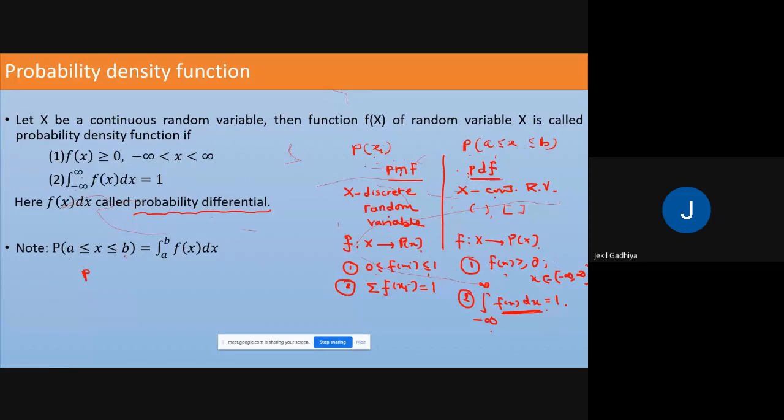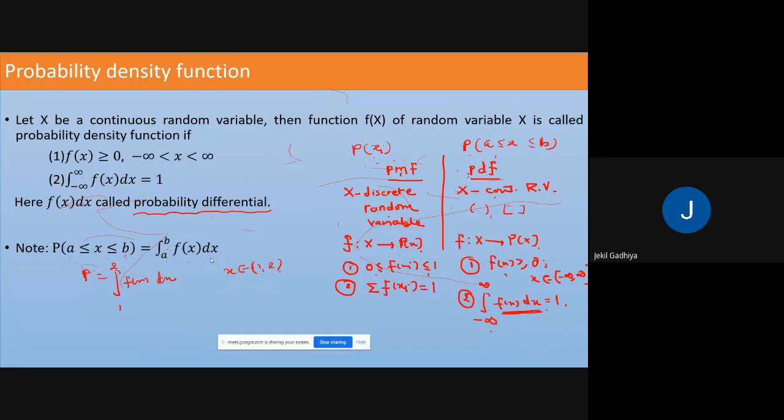Now, if the question is to find the probability of x between 1 and 2, the simple formula is the integration from 1 to 2 of f of x dx. And in general, for a to b, the integration from a to b of f of x dx. So this is the definition of the probability density function.